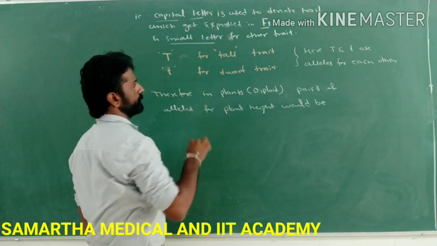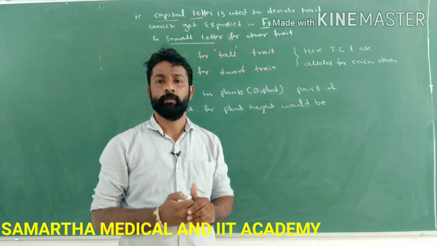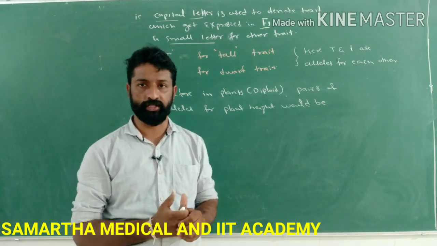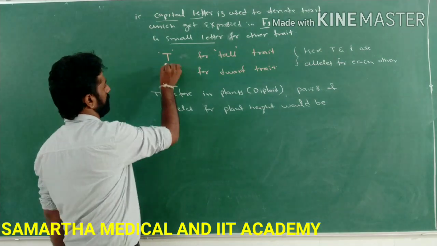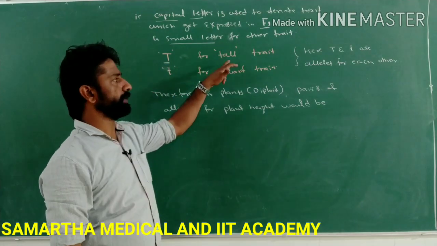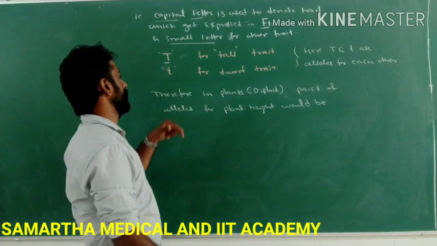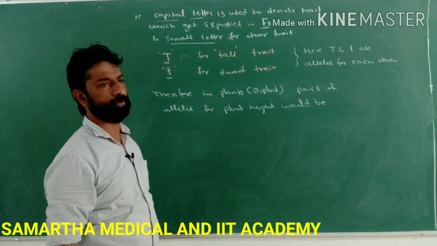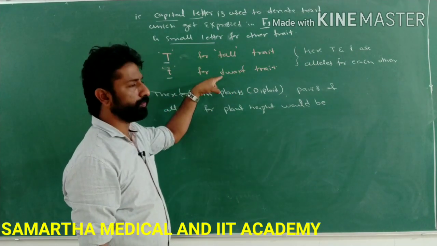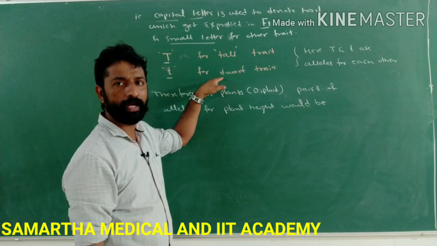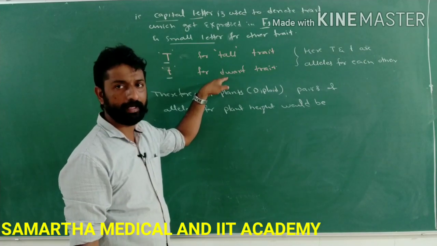And a small letter is used for the other trait which does not get expressed in the F1 generation but reappears in the F2 generation. Let us understand with an example now. Say, for example, capital T is used for the tall trait in a plant, and small t is used for denoting the dwarf trait. You know that tall and dwarf are the traits of a character called plant height.